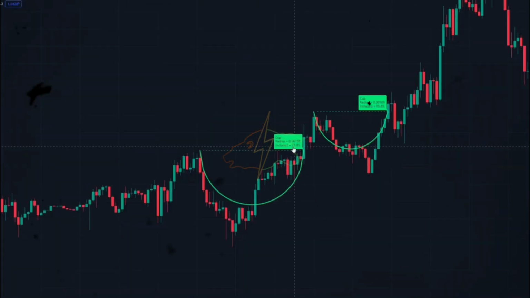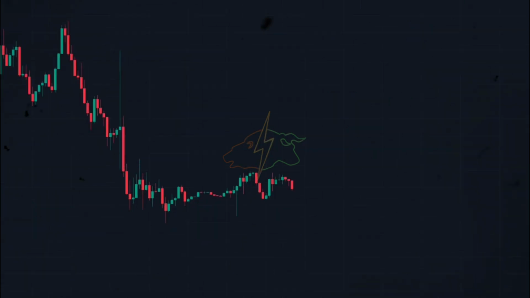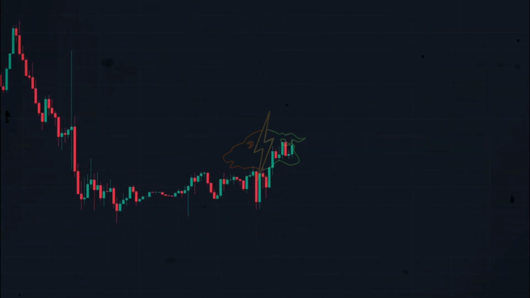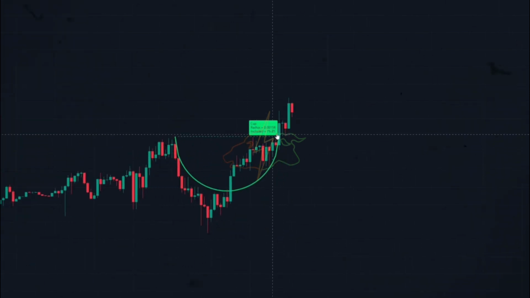Whenever the cup patterns are green, there is a high chance that the price movement is going to be ascending. Here, after the formation of the cup patterns, the price graph has totally moved upwards, okay? Let's see in the upcoming market status how the cup pattern is going to give a signal. Here, an ascending cup pattern has been formed. I open a buy position here.